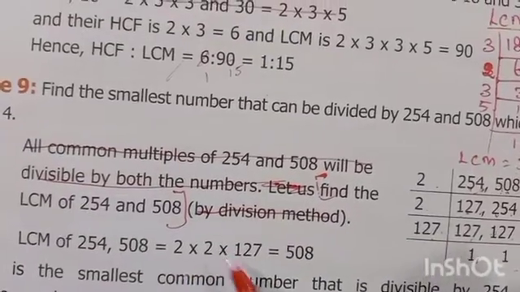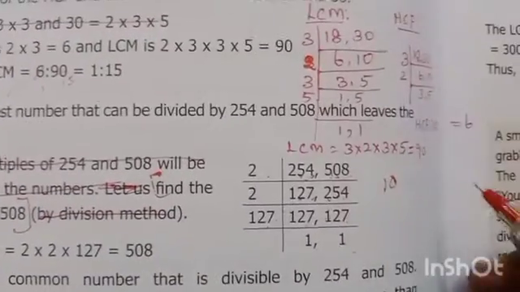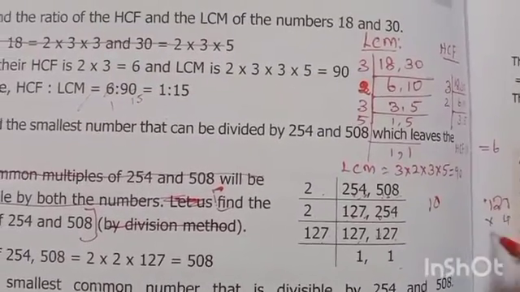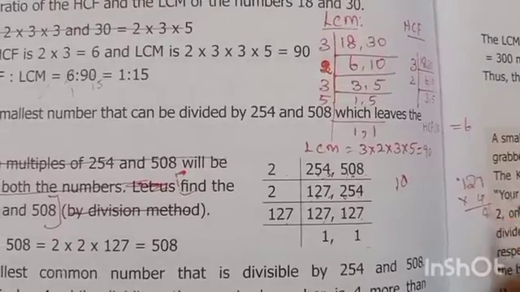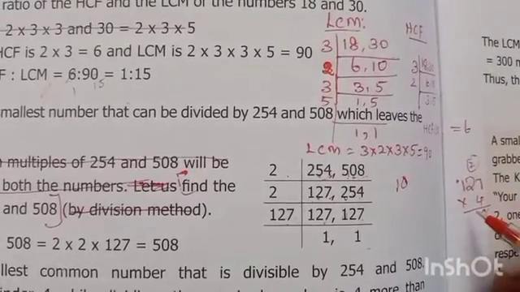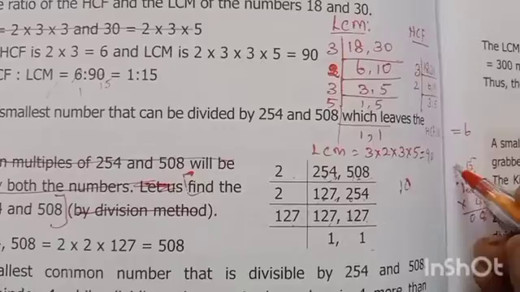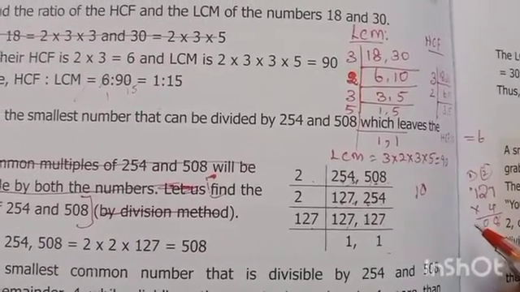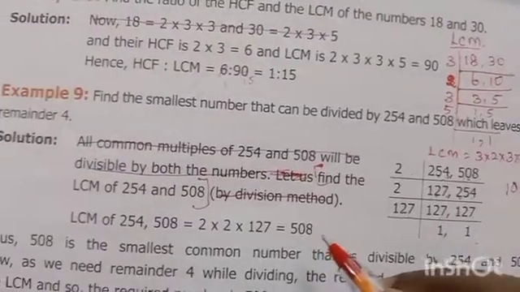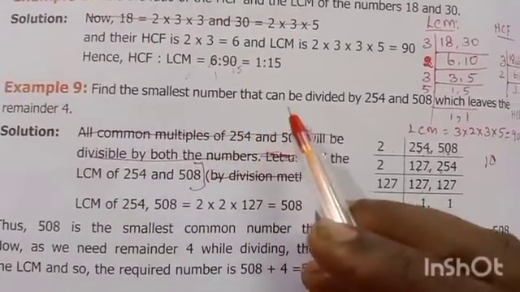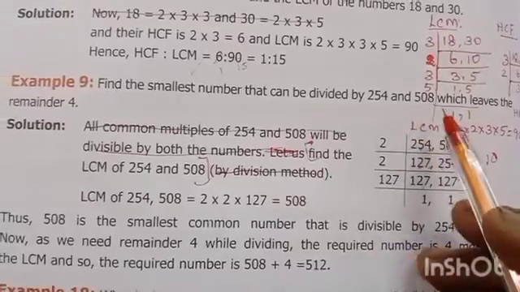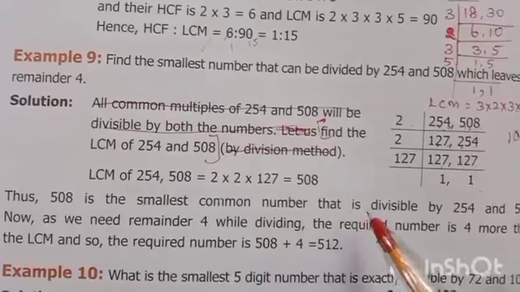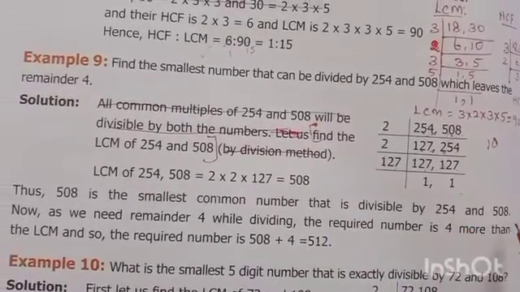2 2s are 4, so 4 into 127. 7 4s are 28, balance 2. 2 4s are 8, 8 plus 2 is 10, balance 1. 1 4 is 4, 4 plus 1 is 5. So 508. Our question is to find the smallest number that can be divided by these two numbers and leaves the remainder 4. So this 508 is the smallest common number that is divisible by 254 and 508.